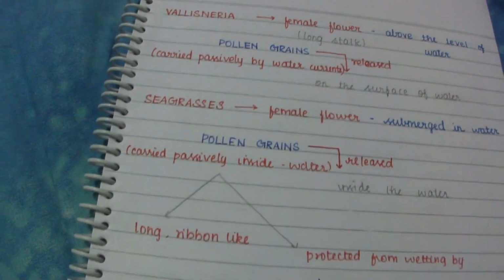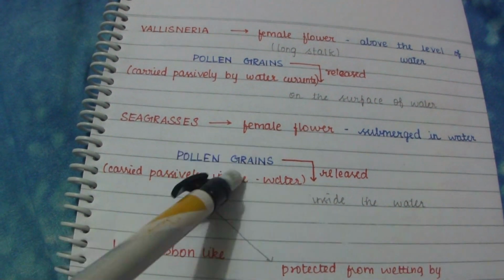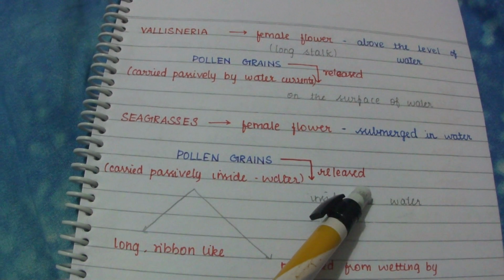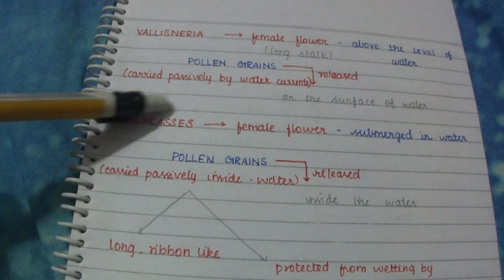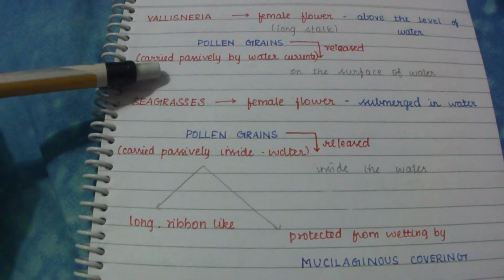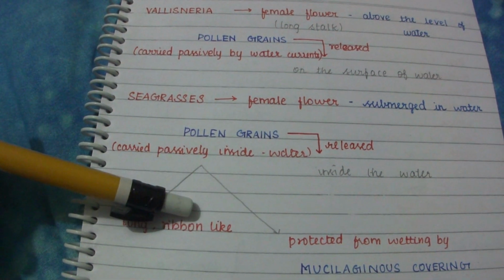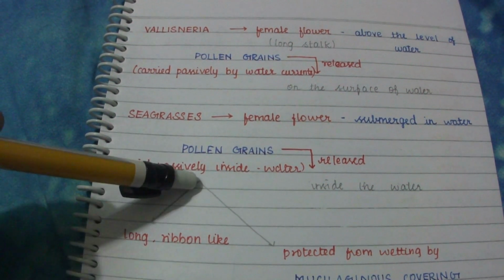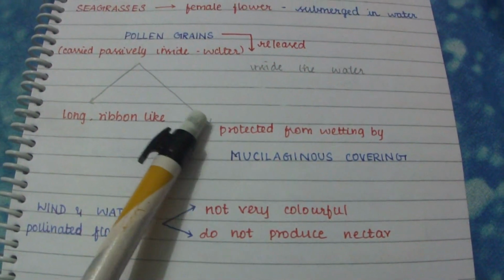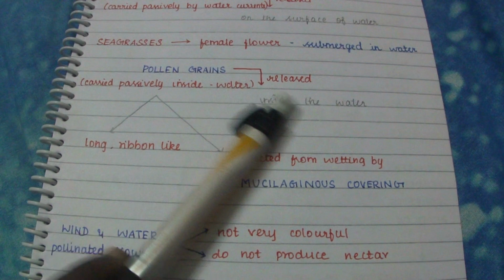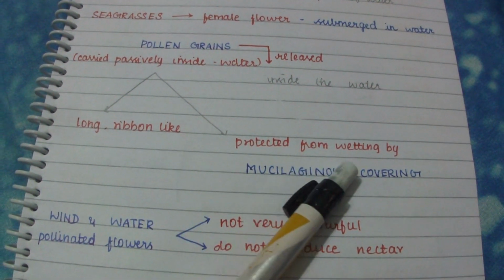In sea grass, the female flower is submerged inside the water. The pollen grains are released inside the water and carried within it. The pollen grains are long and ribbon-like, and since they are inside the water, they are protected from wetting by a mucilaginous covering.